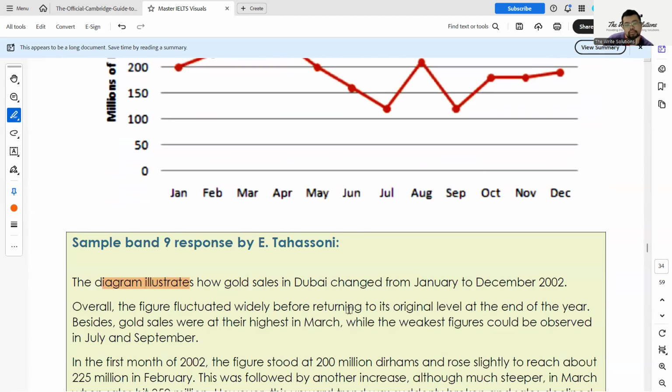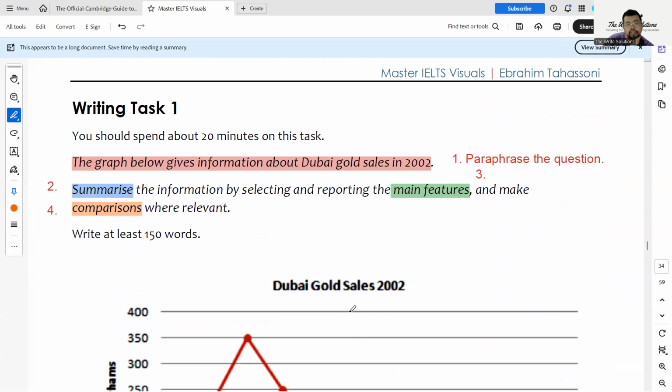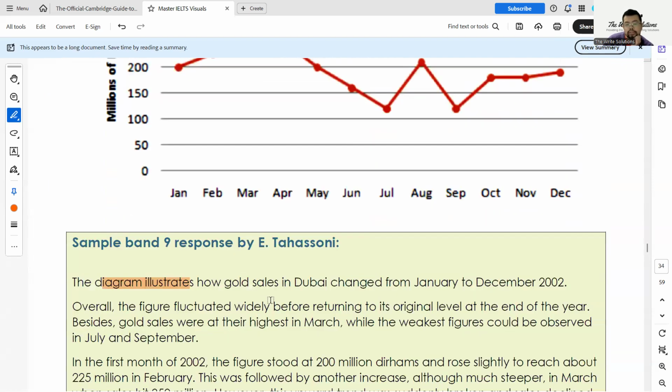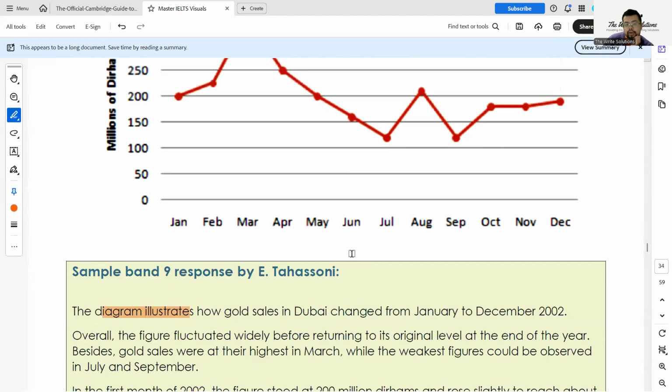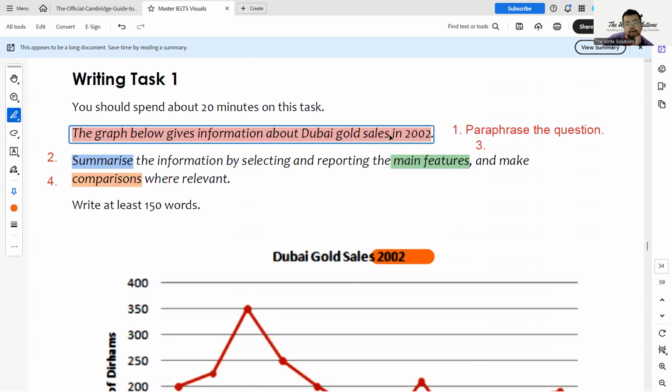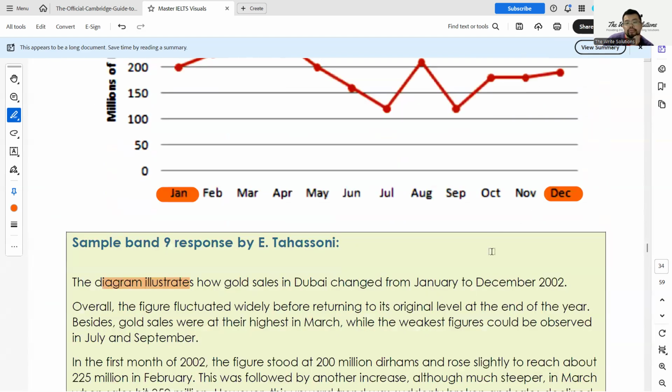Graph is another word for diagram. Illustrates, gives is another word, okay? How gold sales in Dubai change from January to December 2002, okay? Only says 2002. Here, it doesn't say anything about January to December, but they added the months in. So then it'll be a little bit different, paraphrase.